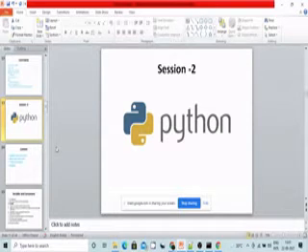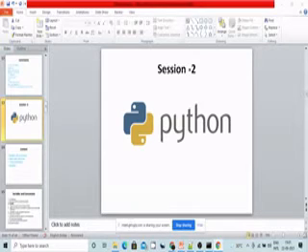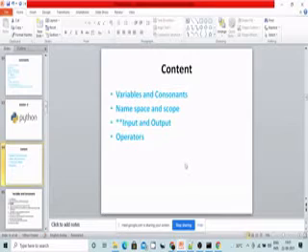We completed session one, the before weekend, not the last before weekend. Now we are moving to session two of Python. What exactly are we going to learn in this session two? Let me cover it with a small summary, with just four topics: variables and constants, namespace and scope, along with input and output, which is more important in Python, along with the operators.